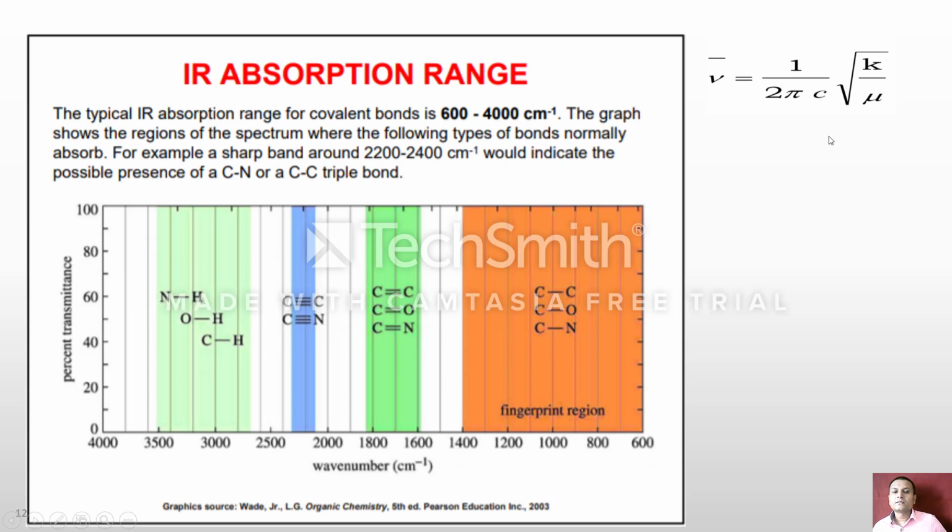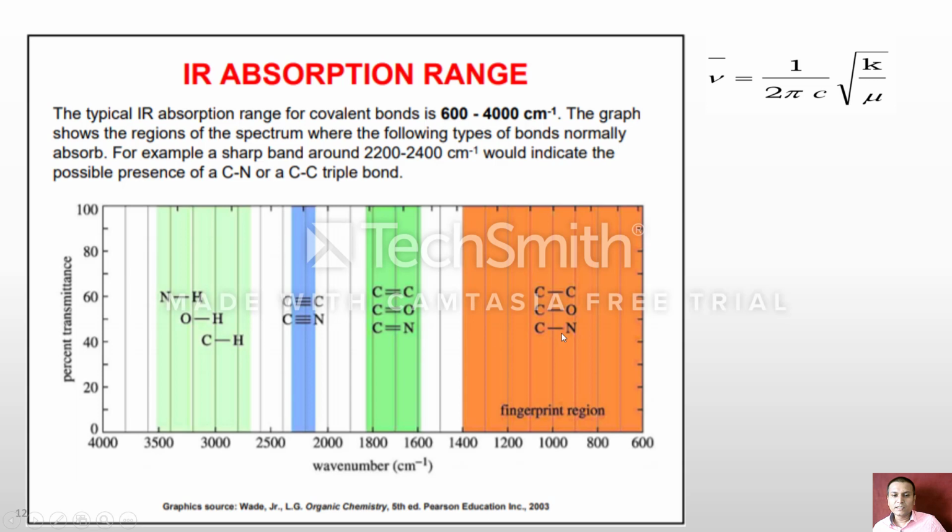IR absorption range. So how do we learn the IR frequency? This can be better explained by considering Hooke's law. Hooke's law says that nu bar equals 1 upon 2 pi c under root K by mu. So we can say that wave number is directly proportional to K, the force constant. If you consider the carbon-carbon single bond, double bond, and triple bond, the force constant goes on increasing. That's why its wave number also goes on increasing.